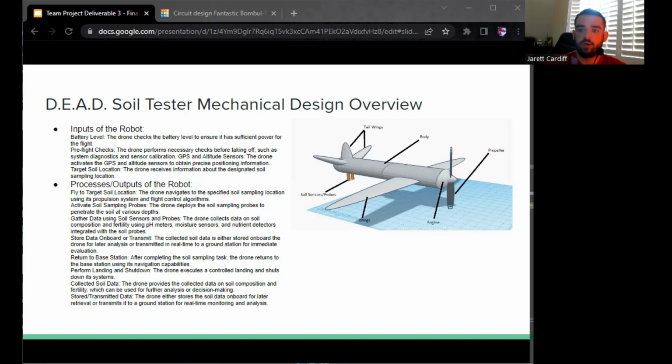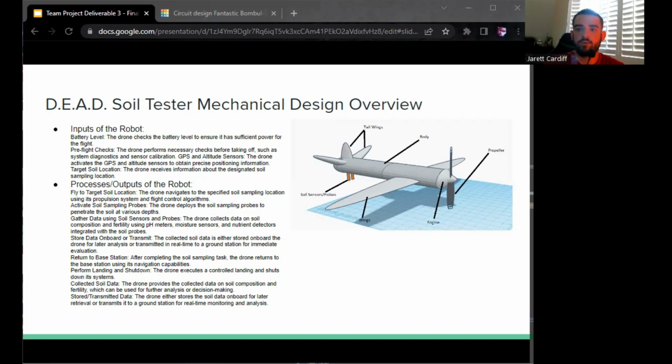A couple outputs for the robot. We have collected soil data. So the drone provides the collected data on the soil composition and fertility, which can be used for further analysis or decision making. Stored and transmitted data. The drone either stores the soil data on board for later retrieval or transmits it to the ground station for real-time monitoring and analysis, like we talked about.